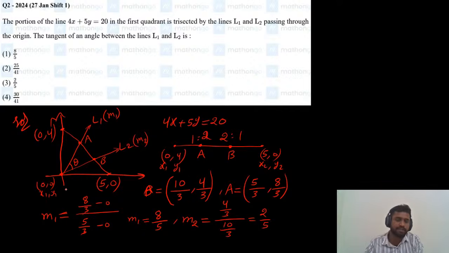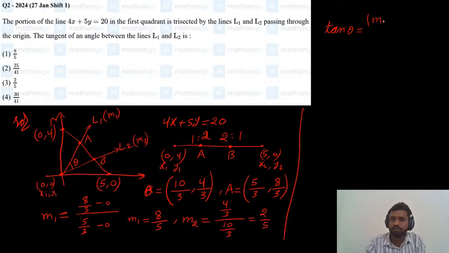Now what is the tangent of angle between these two lines? First of all, the formula for tan theta is tan theta equals modulus of m2 minus m1 divided by 1 plus m1 m2.